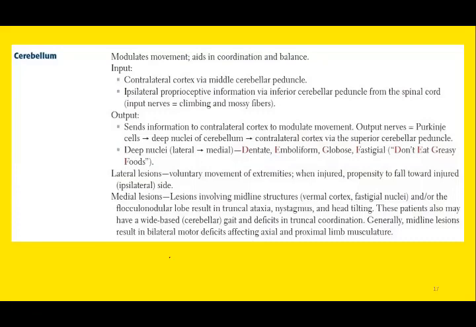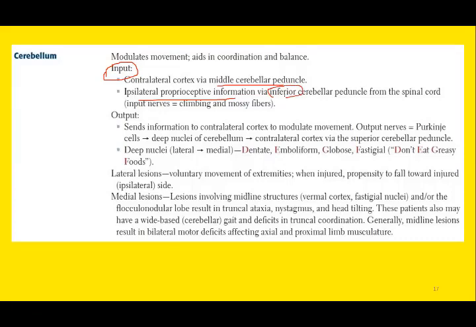So now we will discuss the multiple input and output fibers, or you can say the afferent nerve fibers and the efferent nerve fibers of cerebellum. As far as the afferent nerve fibers, or the input fibers, are concerned, the contralateral cortex is connected with the middle cerebellar peduncle, and ipsilateral proprioceptive information is received by the inferior cerebellar peduncle.